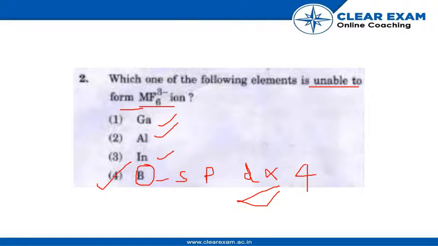Ga, Al, In, all three are able to form the MF6 3- ion. So these are not the answer. Only B, that is boron, will be the answer. That is question number 4.